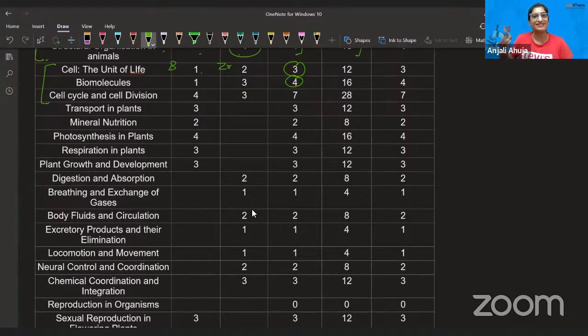I'm like, oh God, cell cycle, cell division, such a 2-hour chapter. It's not a very detailed chapter. Hardly, if you have done it correctly, for just learning it, you need only 2 hours. So small a chapter and 7 questions. I was amazed.